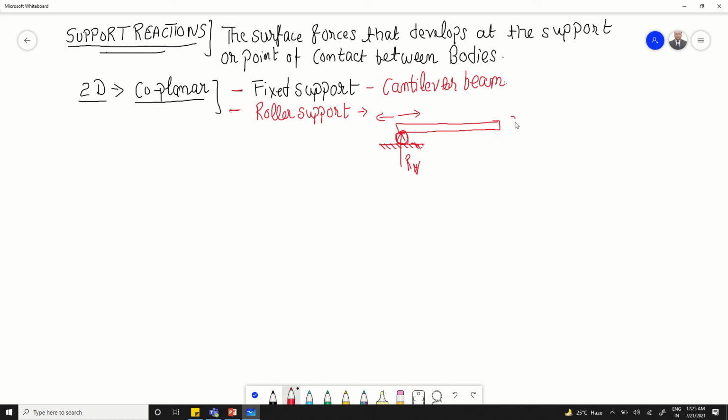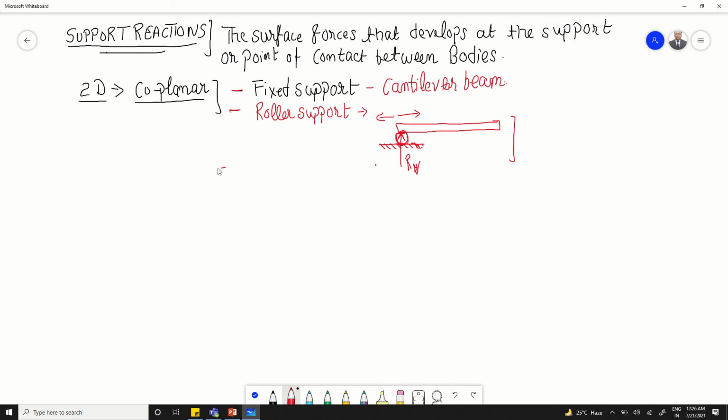So a roller support is only subjected to one type of reaction force. Normally it acts at the point of contact between the ball and the beam. It is actually a little bit of a surface, but for simplicity, since the area of contact is very small, this can be assumed to be a concentrated force.